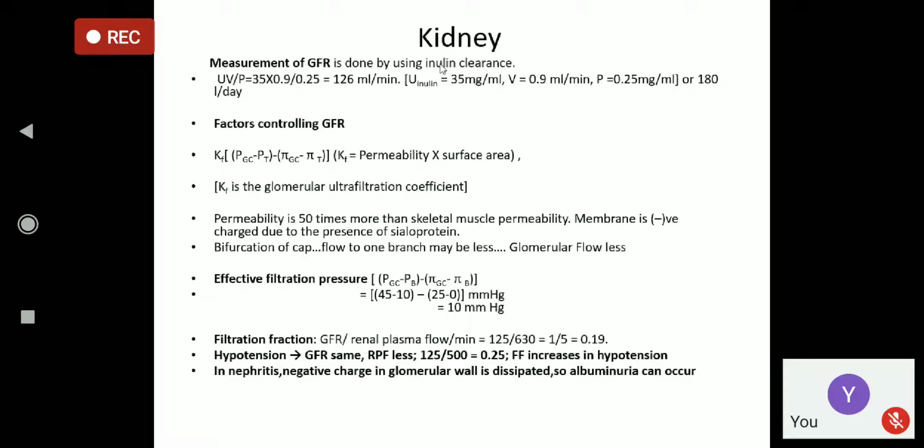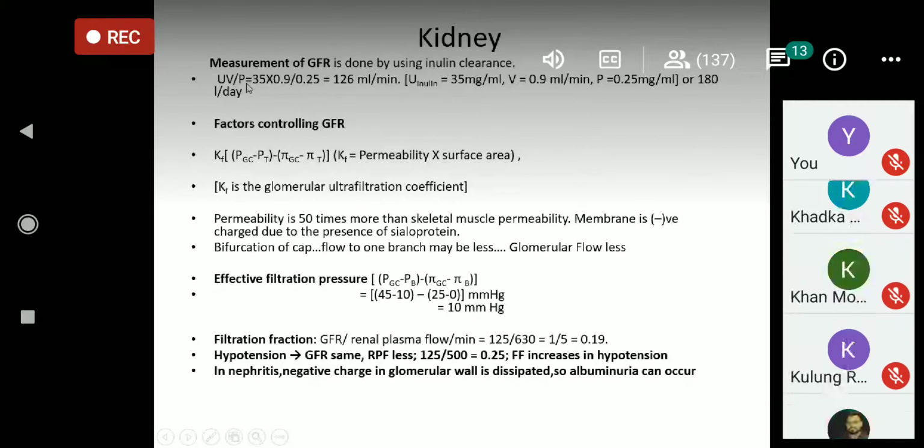GFR means only filtration. And where is the filtration? The point of filtration is the glomerular capillaries and the Bowman's capsule. That is why inulin is used for measurement of GFR. And it is done by using this formula, UV by P.